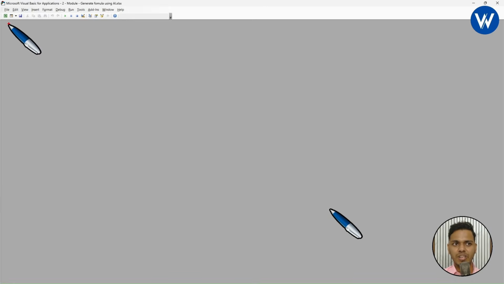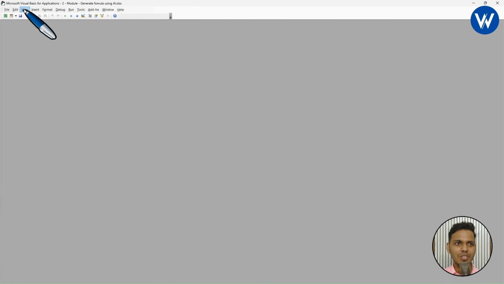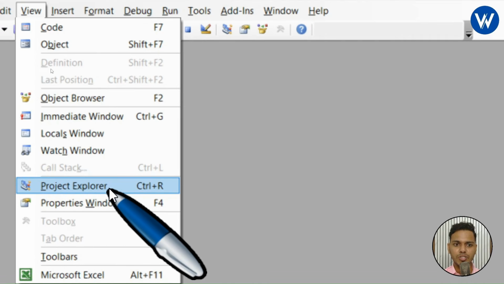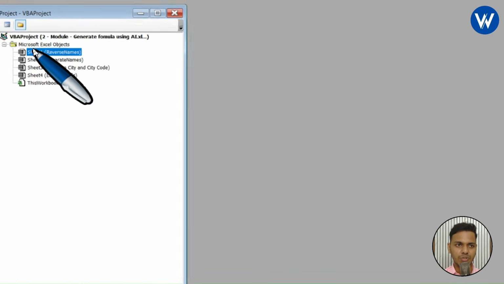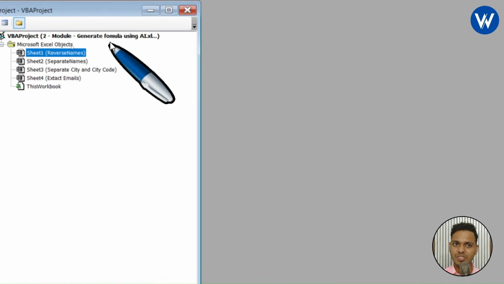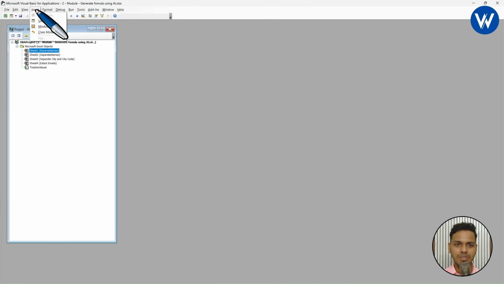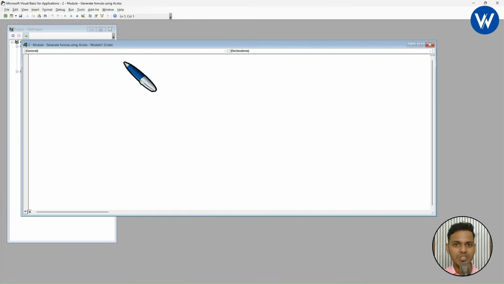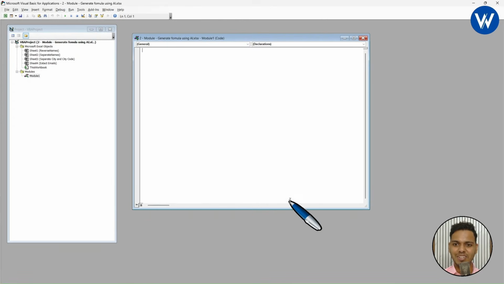Let's suppose you are getting a blank window like this, no need to take any tension. Simply go to View and click on Project Explorer. Now you will get this window. Select the file which is already selected, Sheet 1. Now go to the Insert tab, click on Insert, and from here insert the module. This is very important. You need to follow the steps in order to create your own formulas in Excel.